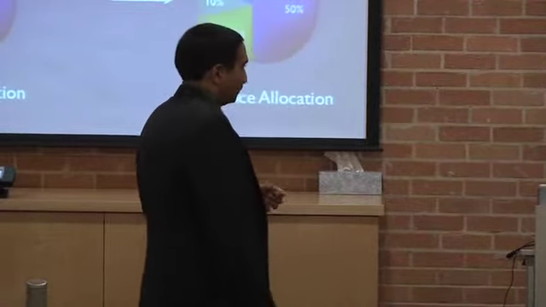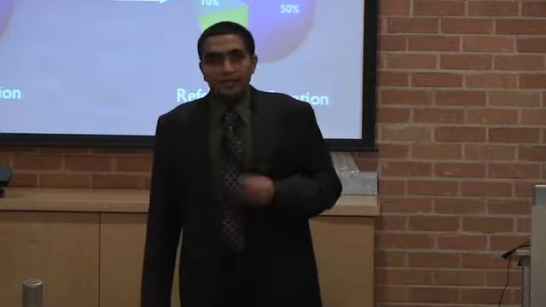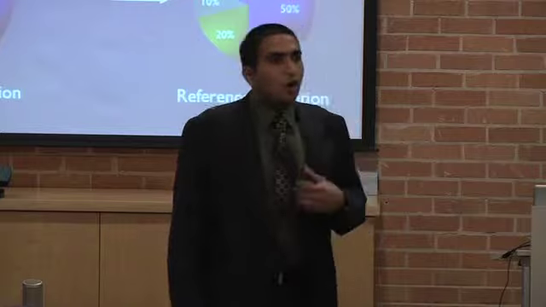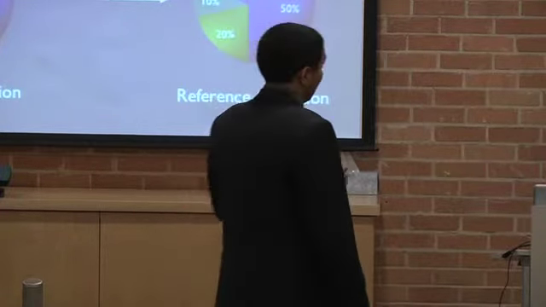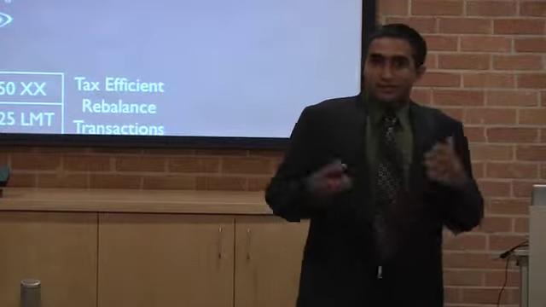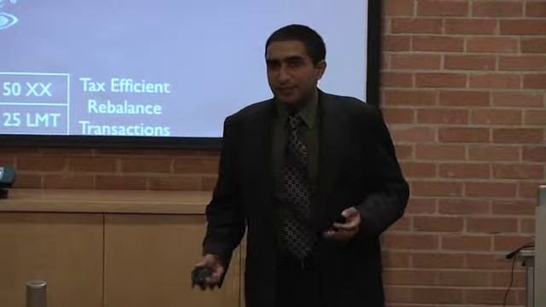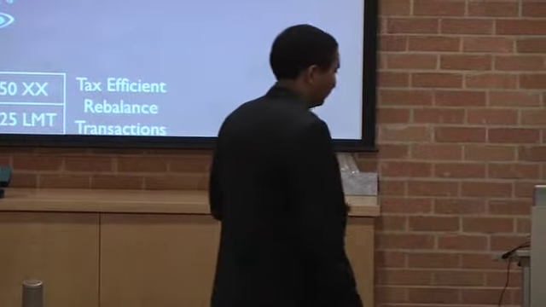Once that asset allocation model is created, Joe can now look at that asset allocation model and say this is what he wants as a reference model, or he can adjust that to tweak to make a reference allocation model. Once a reference allocation model is done, Simple Invest will then continuously monitor his portfolio values and compare it to his reference model. If the market values diverge, that is now his portfolio is out of balance, it will inform Joe saying, hey, your portfolio is out of balance, you should probably rebalance at this point.